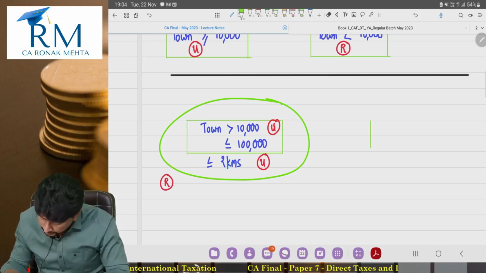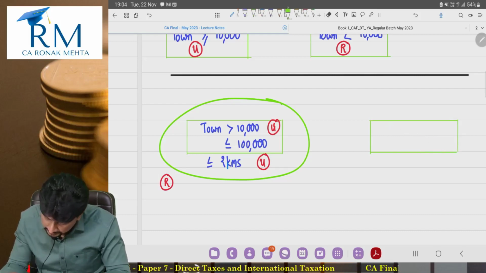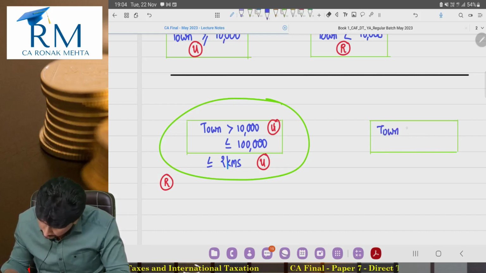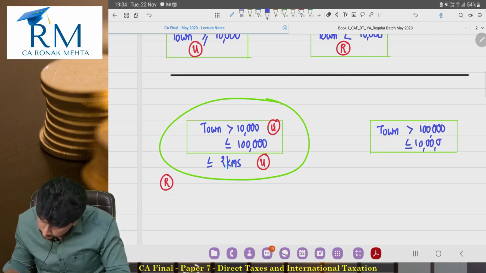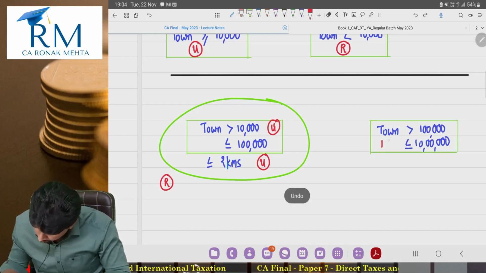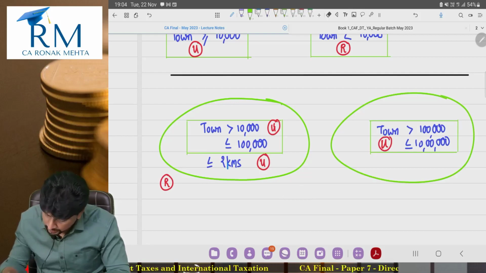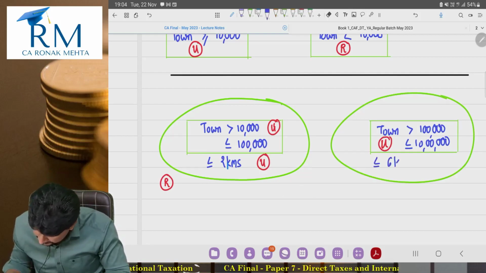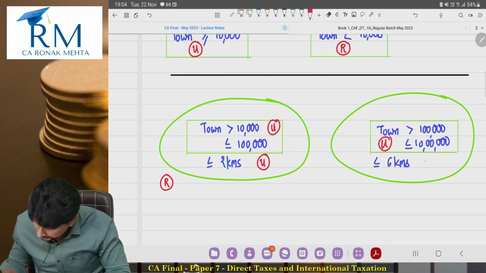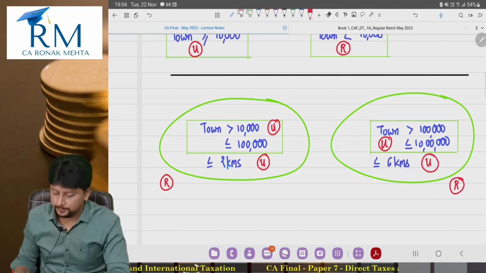If there is a town where the population of this place exceeds 1 lakh but does not exceed 10 lakh. Obviously this place is urban area, but from the limits of this place, a distance of 6 kilometers is treated as urban area, and beyond 6 kilometers is treated as rural area.